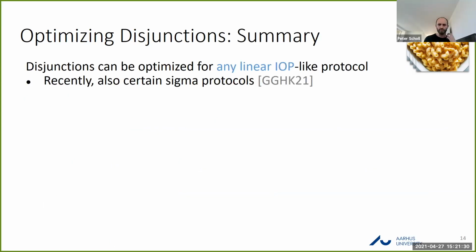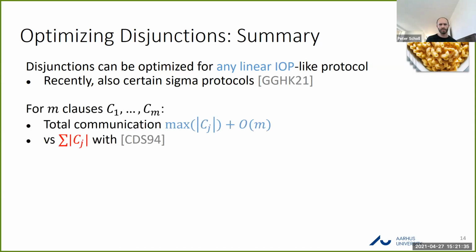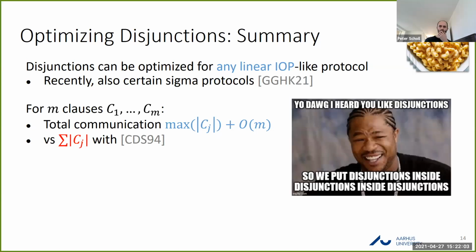Okay, so just going over this quickly, I'm running low on time. So we show that this disjunctive protocol essentially applies to a broad class of protocols based on linear IOPs, which we formalized with a similar model. There's also some recent work which extends this to certain classes of Sigma protocols. And the communication cost we get is now proportional to the longest branch plus some additive overhead, which is linear in the number of branches. But we can actually do better.